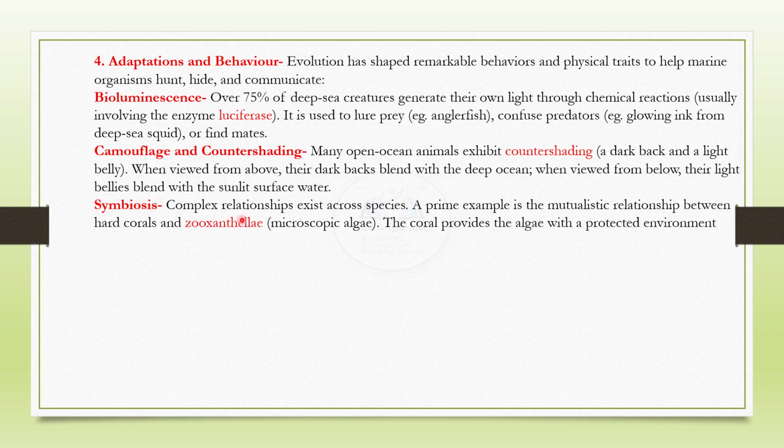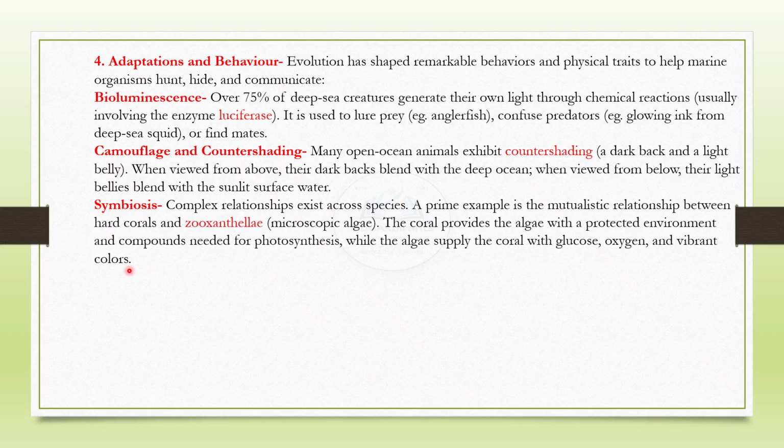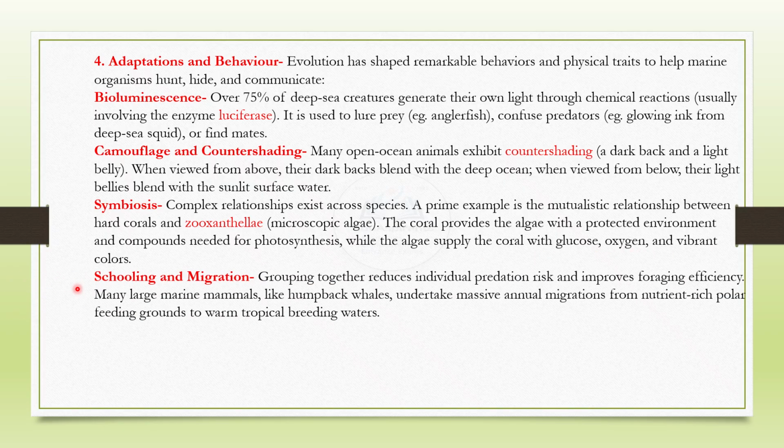Symbiosis. Complex relationships exist across species. A prime example is the mutualistic relationship between hard corals and zooxanthellae, microscopic algae, that is. The coral provides the algae with a protected environment and compounds needed for photosynthesis, while the algae supplies the coral with glucose, oxygen, and vibrant colors.